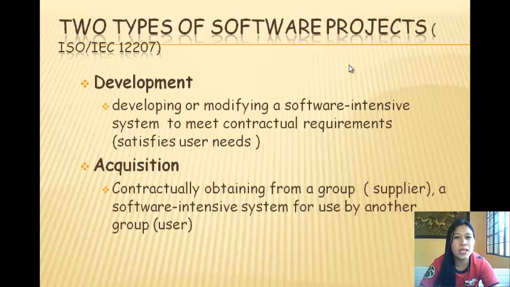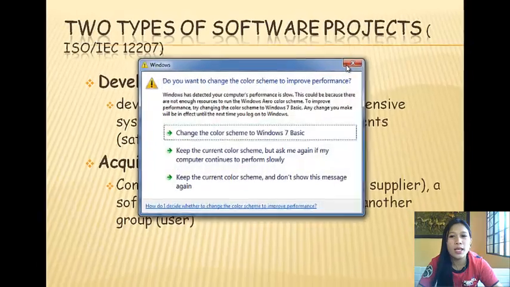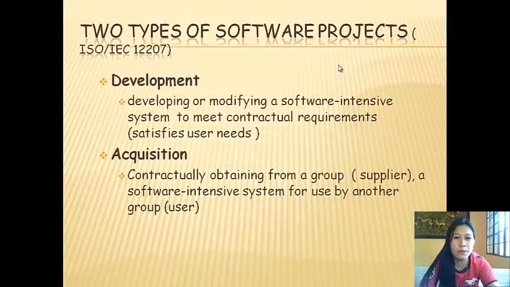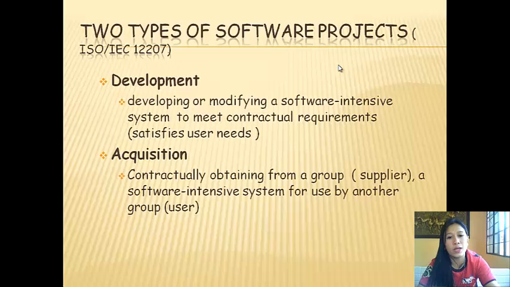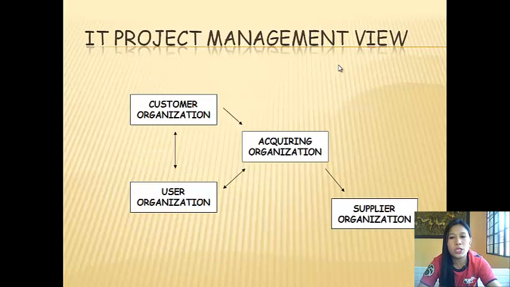The two types of software projects in ISO/IEC 12207 are development and acquisition. Development is developing or modifying a software or software-intensive system to meet contractual requirements or satisfy user needs. Acquisition is contractually obtaining from a group or supplier a software or software-intensive system for use by another group or a user. The IT project management view includes the customer organization, the user organization, the acquiring organization, and the supplier organization.